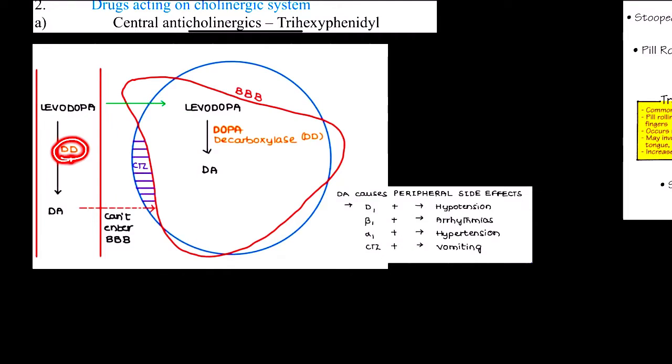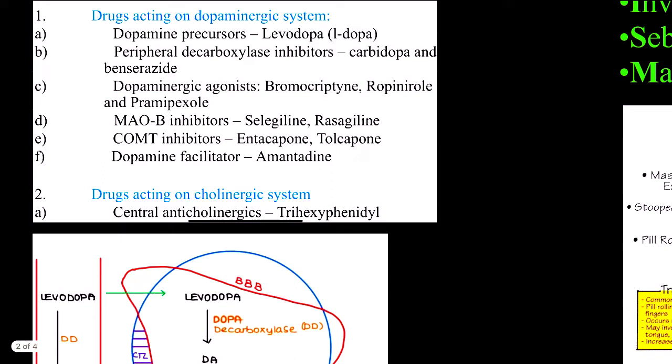So when the person is given carbidopa and benserazide, at that time we need to avoid vitamin B6 or pyridoxine, because it is the cofactor of dopa decarboxylase. When we give vitamin B6 along with carbidopa and benserazide, the efficacy of carbidopa and benserazide will be decreased because of the vitamin B6. So we should not give it together.